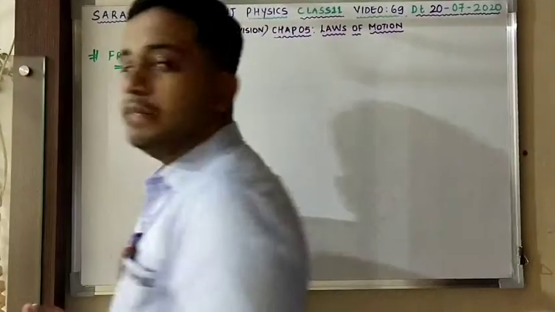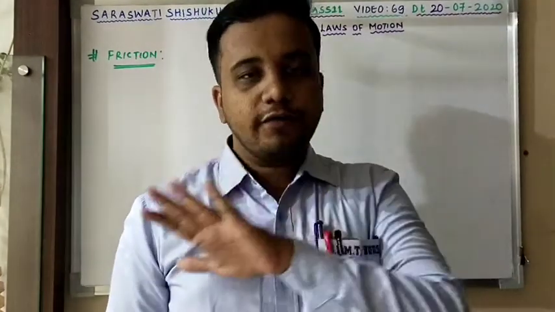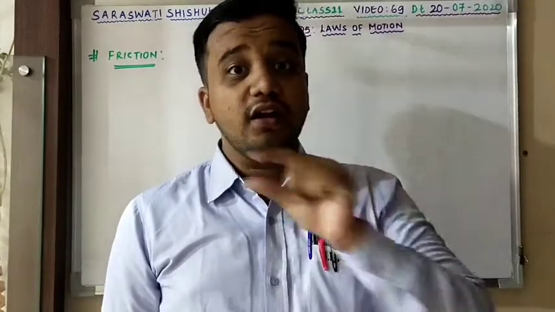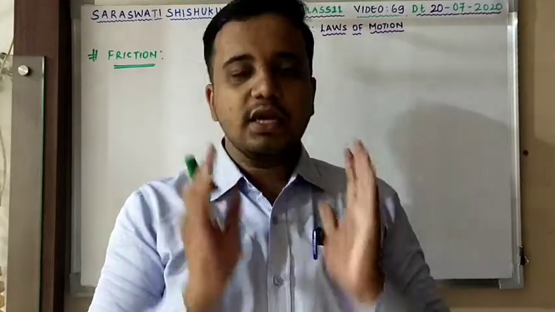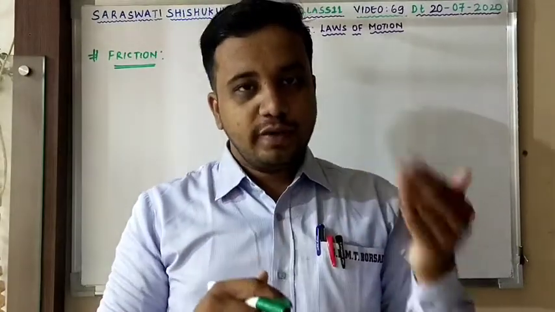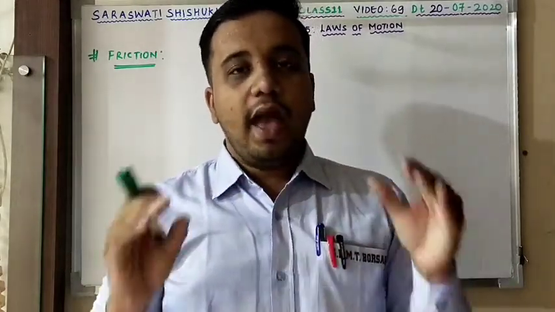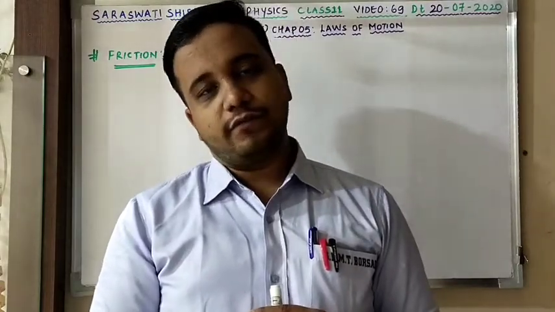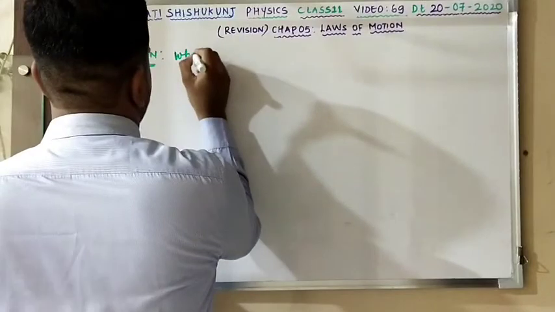Friction is nothing but when a body moves or tends to move on the surface of another body, a force comes into play which is parallel to the contact surface and opposes the relative motion. This opposing force is known as friction. The force which comes into play which is parallel to the surface contact and which opposes the relative motion is known as what? Frictional force. Clear?